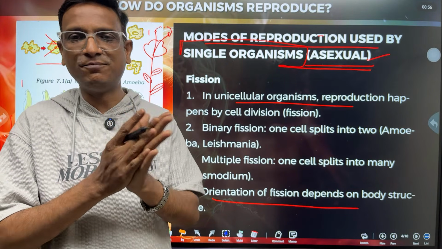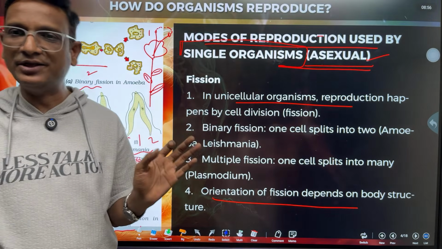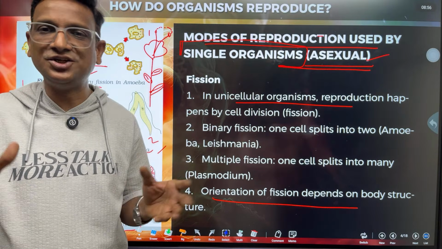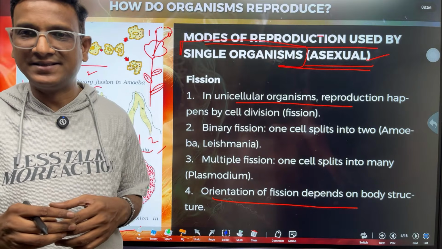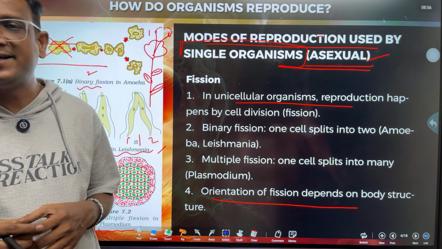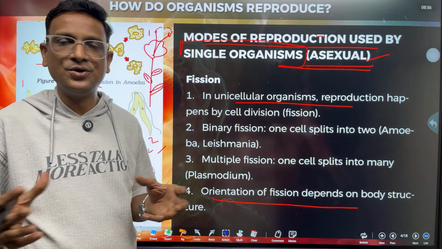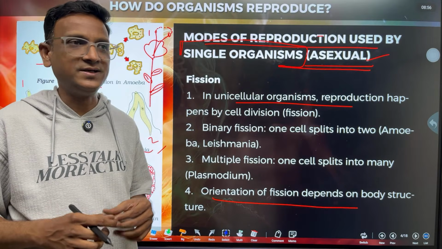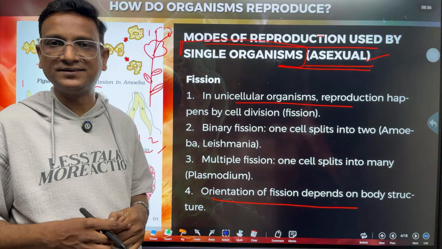Self-pollination is still sexual reproduction. Even though it is self-pollination, you cannot call it asexual reproduction. It is sexual, right? It contains both male and female. So whenever you are asked to tell about sexual reproduction, it is a kind of reproduction in which fusion of male and female gametes takes place.